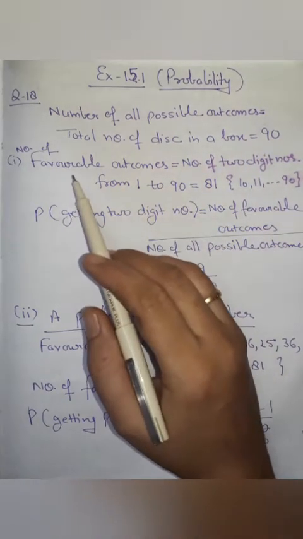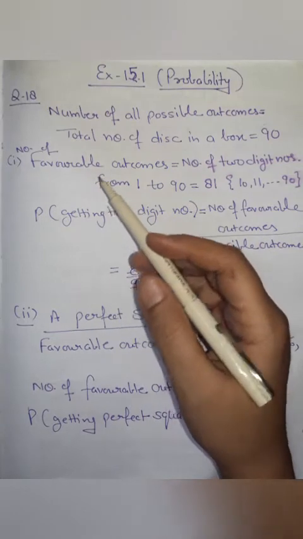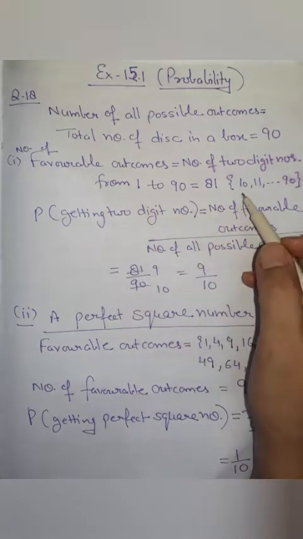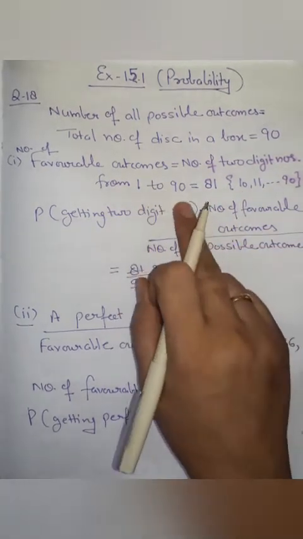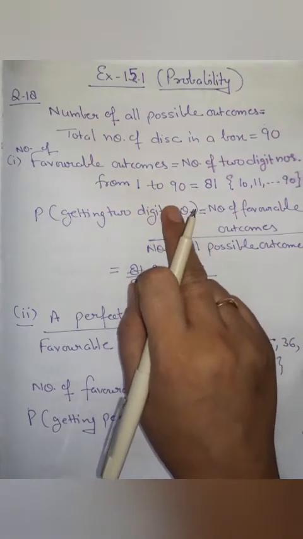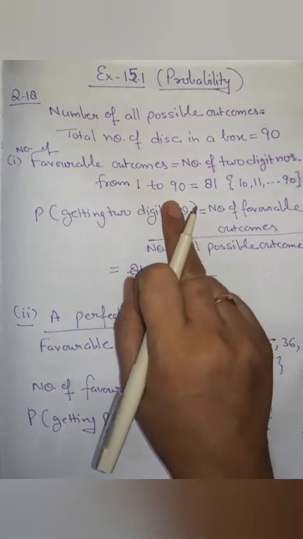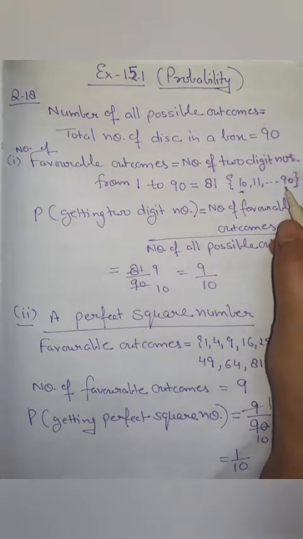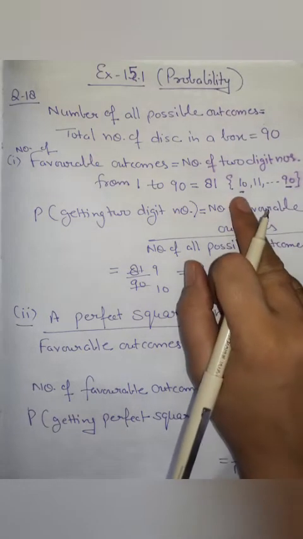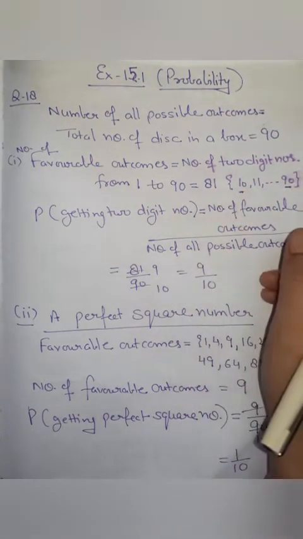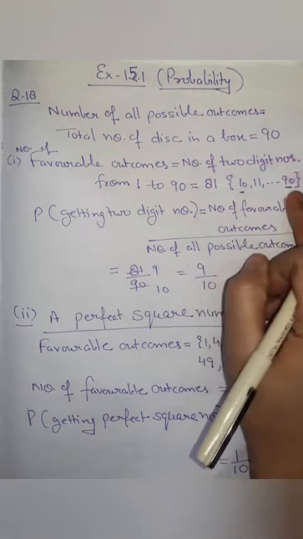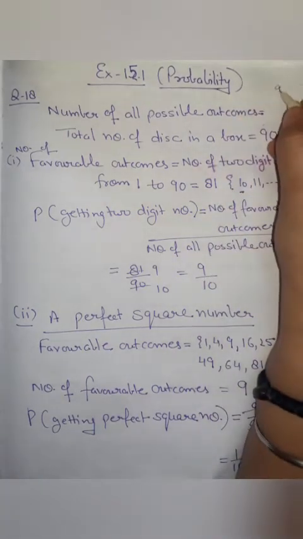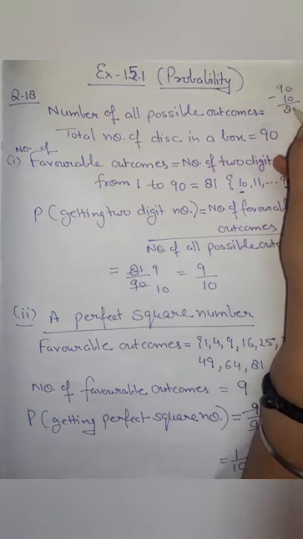Now, the first part is we have to find the probability of getting a two-digit number out of those 90 discs. So, how many two-digit numbers are there? Firstly, we will calculate this from 1 to 90. From 1 to 90, two-digit numbers start from 10 and the last two-digit number is 90. Now we have to see how many favorable outcomes there are. So 10 to 90, how many two-digit numbers are there? How can we calculate? 90 minus 10, that is 80.